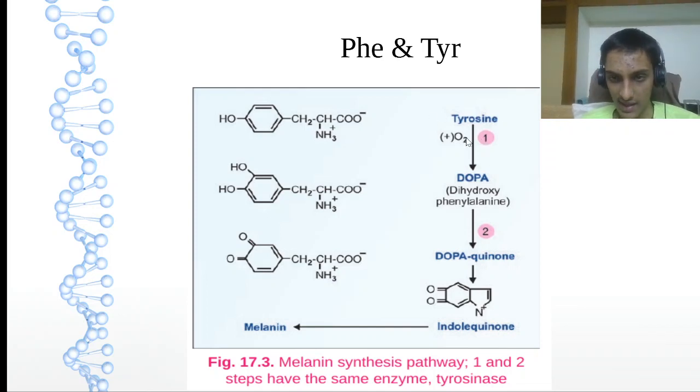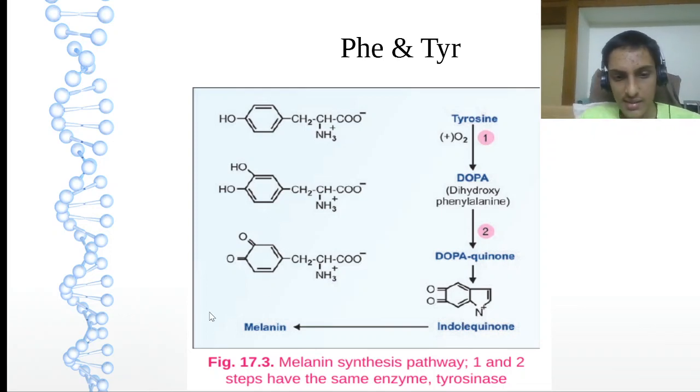Tyrosine on tyrosinase, oxygen to water, DOPA, dihydroxyphenylalanine. On the same tyrosinase, dopaquinone. Then by a series of non-enzymatic reactions, we'll get indole 5,6-quinone, and then we'll get melanin.